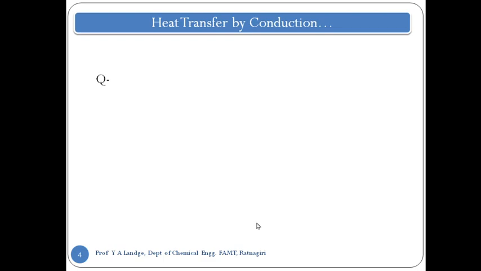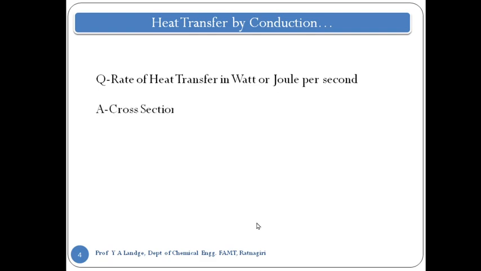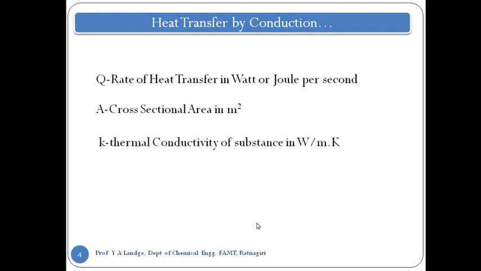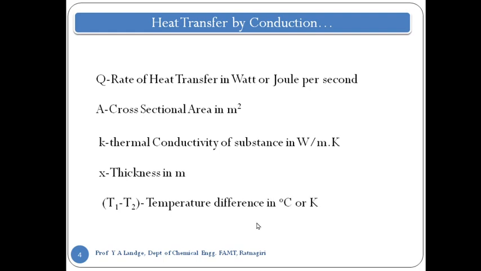If you look at the contents of it, Q is the rate of heat transfer. It is in watt or joule per second. A is the cross-sectional area in meter square. K is the thermal conductivity of the substance in watt per meter per Kelvin. X is the thickness in meter. And T1 minus T2 is the temperature difference. Either we consider it in degree Celsius or it may be in Kelvin.